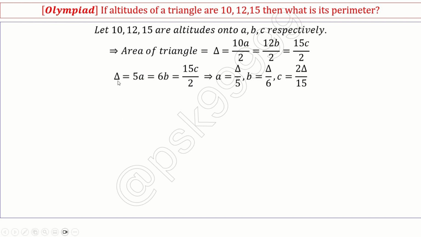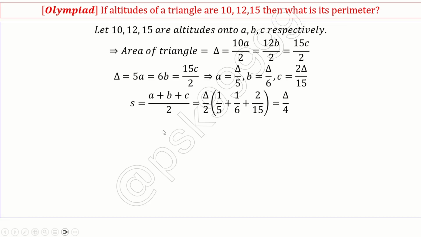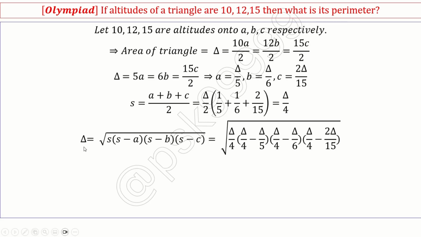Okay. Now we have a relation between area and each side. We also know that area can be derived from semi-perimeter, right? So S, the semi-perimeter, is equal to (A plus B plus C) by 2, which, if I add these three values, is delta by 4. Now my area delta can be defined as the square root of S into (S minus A) into (S minus B) into (S minus C), which is nothing but this expression here.